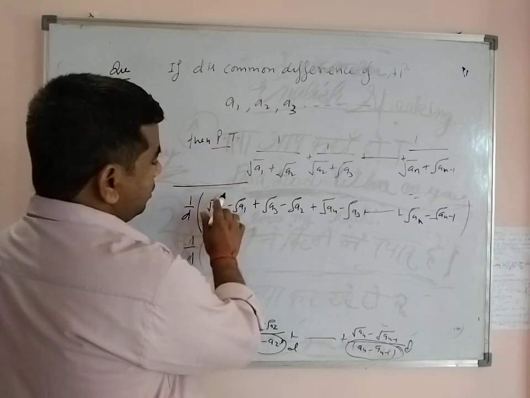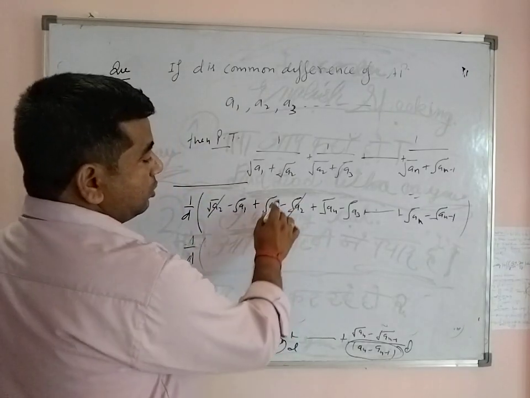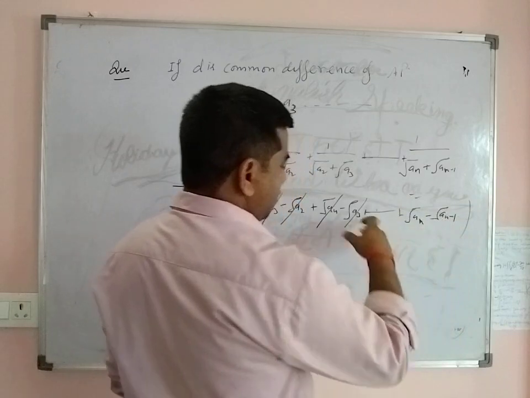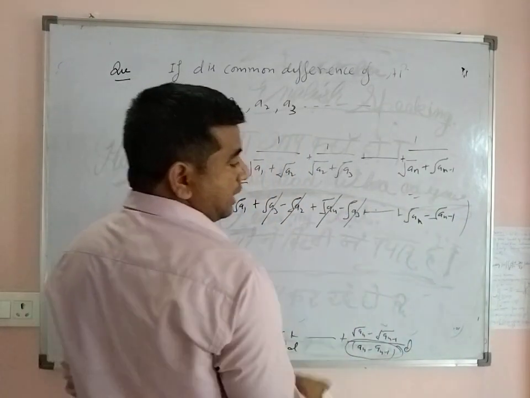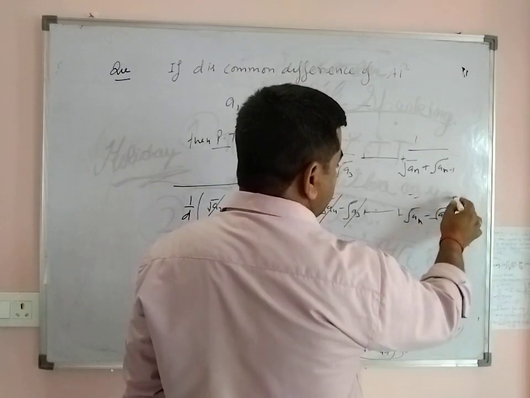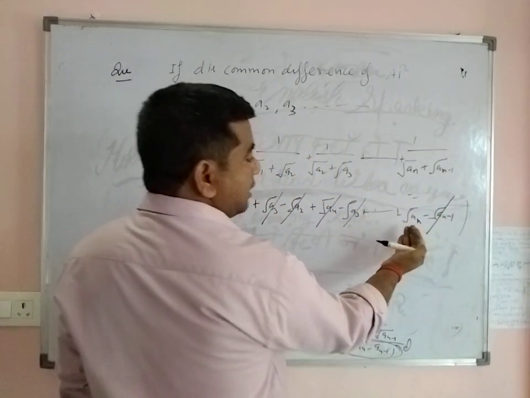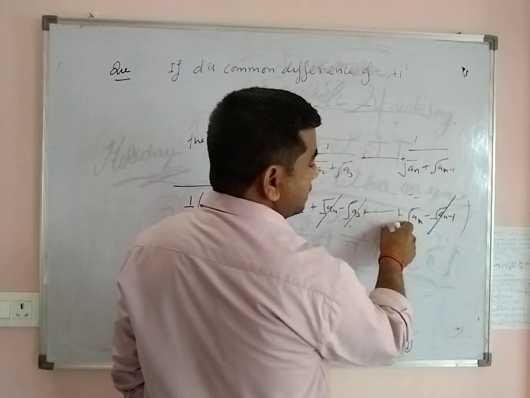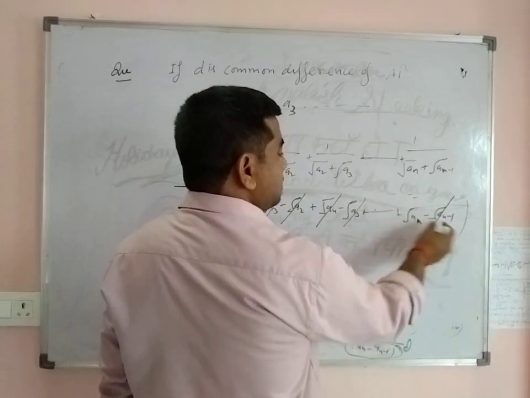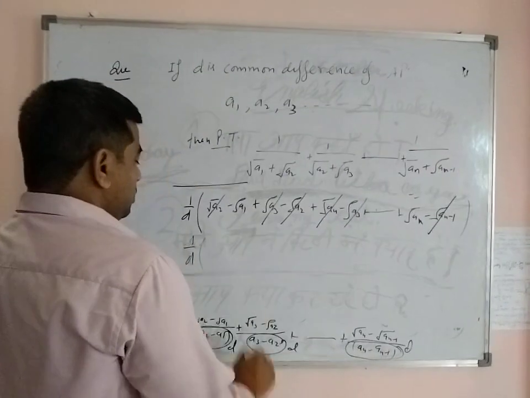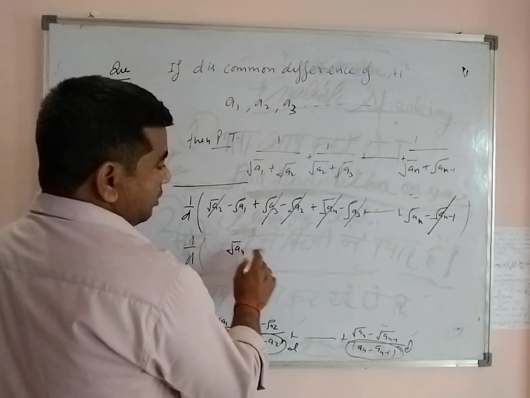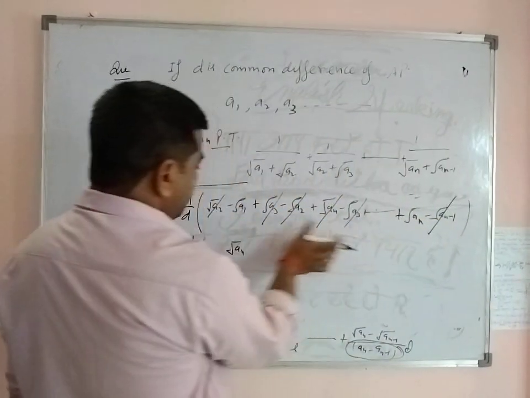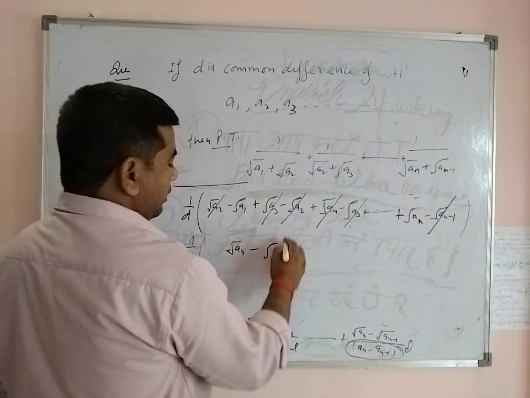So here, root a2 is cancelled, root a3 is cancelled, and in the same manner root a4 and the next term minus root a4 are cancelled, and also root an minus 1. The term previous to this was root an minus 1 minus root an minus 2, so root an minus 1 is cancelled by minus root an minus 1. So only one term is left, root an positive, and the second term is minus root a1.